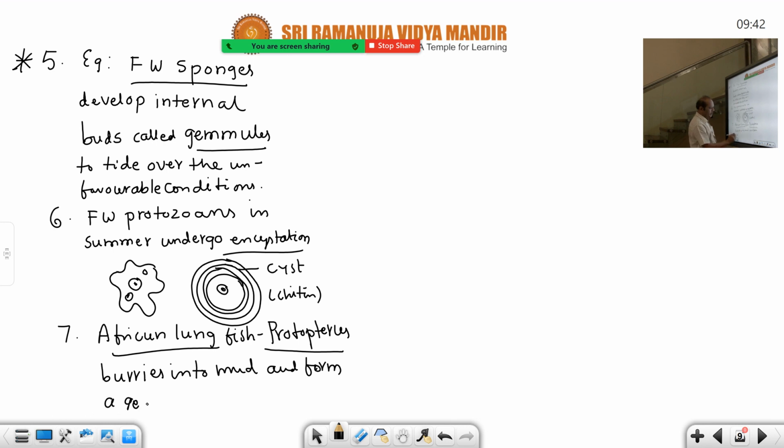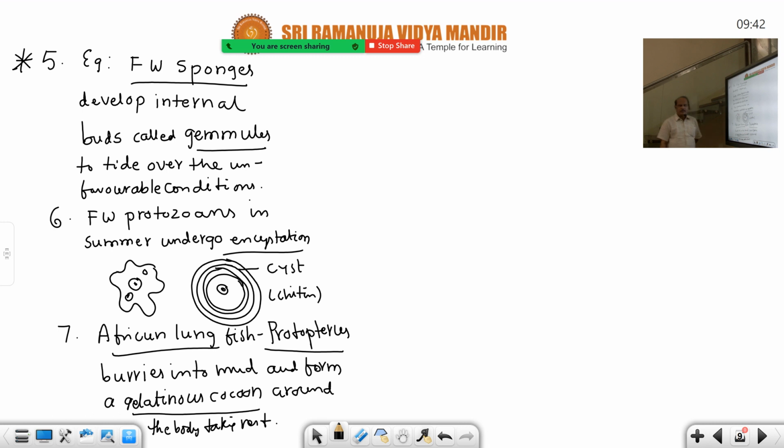Gelatinous cocoon should be underlined. And form a gelatinous cocoon around the body, taking rest till favorable conditions. Taking rest or stopping all activities, all metabolic activities also stopped. That is the adaptation done by Protopterus. So last example. Okay.